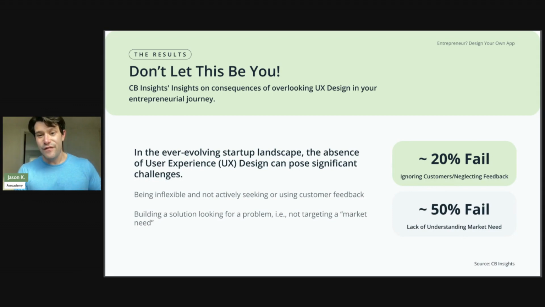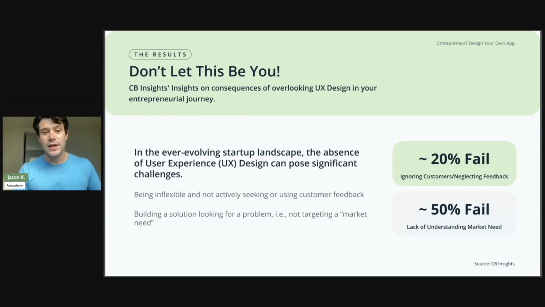20% of entrepreneurs fail because they ignore the customers and neglect the feedback they're getting. They think that they're creating something that's going to work. They don't care what their customers are saying, and they're not truly addressing those needs. So 20% of those companies are failing just from ignoring their customers. And even larger, 50% of startups and entrepreneurs are failing because there's a lack of understanding of market need.